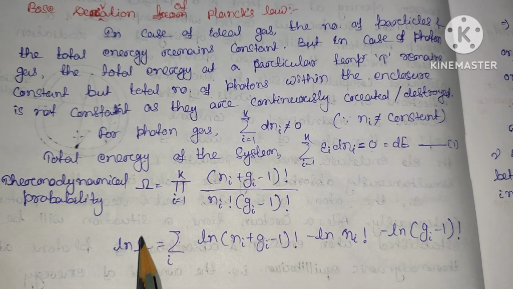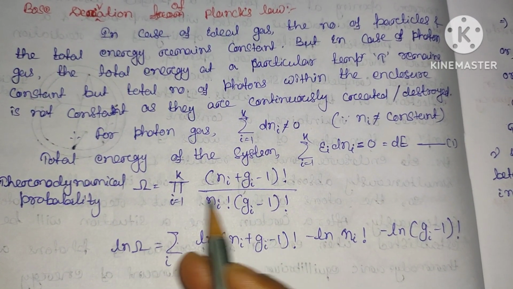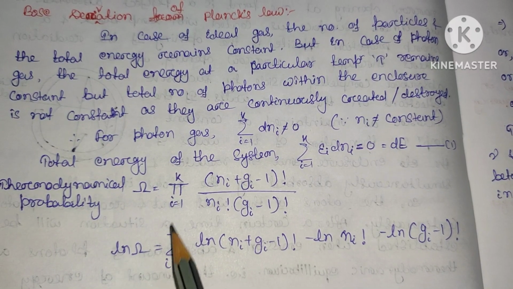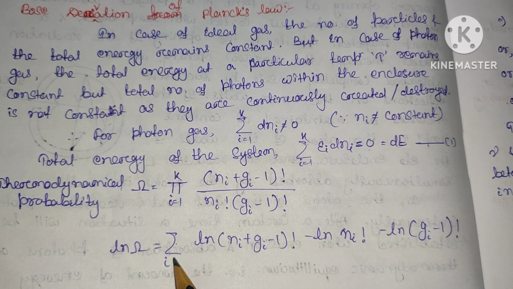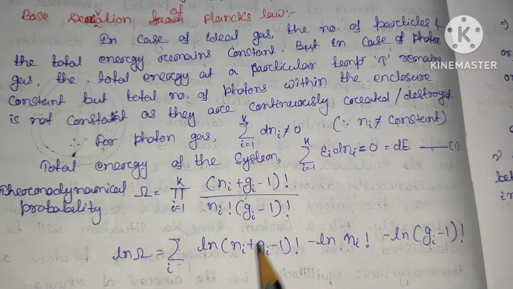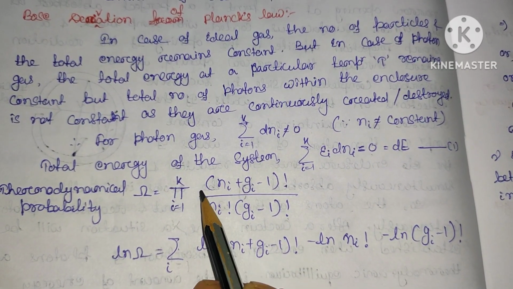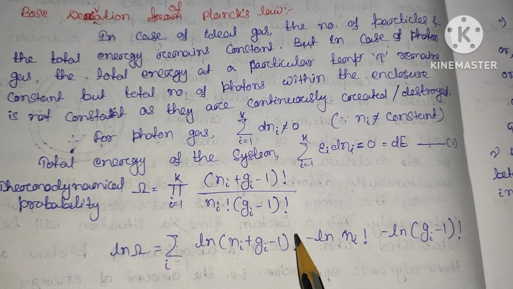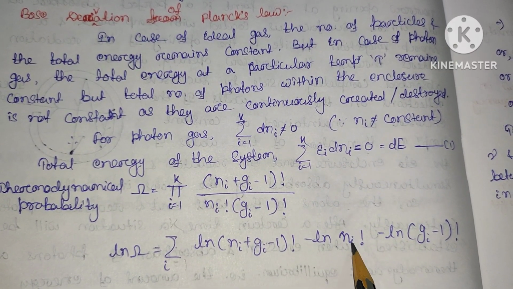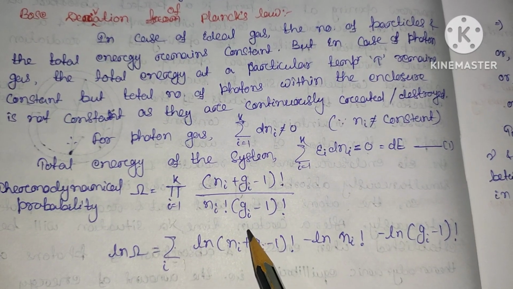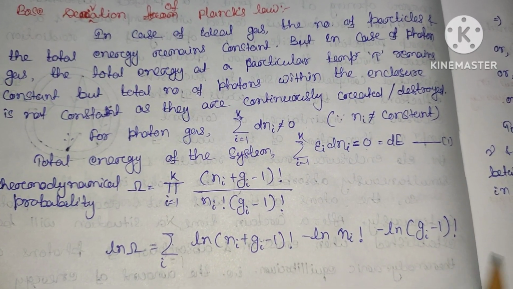If I take the logarithm of both sides, then ln omega equals the summation over i equal to 1 to k of ln (Ni plus Gi minus 1) factorial, minus ln Ni factorial, minus ln (Gi minus 1) factorial.